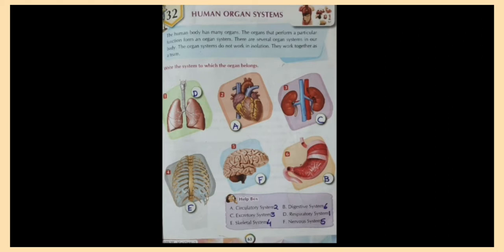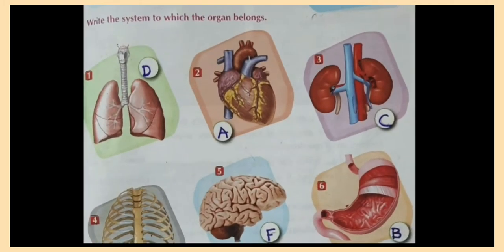Today we'll start Chapter 32 of your GK. We are skipping Chapter 31, and today I will give you a brief introduction about Chapter 32: Human Organ System. Take out your textbook and you can also see the pictures of the different organ systems.